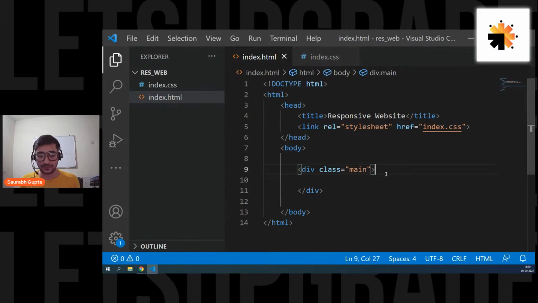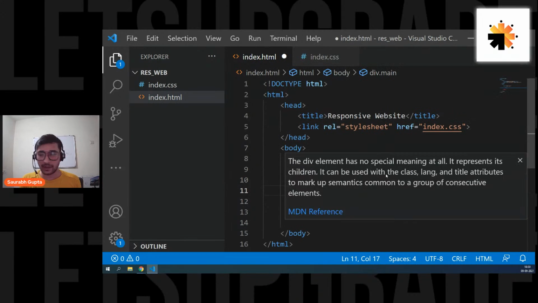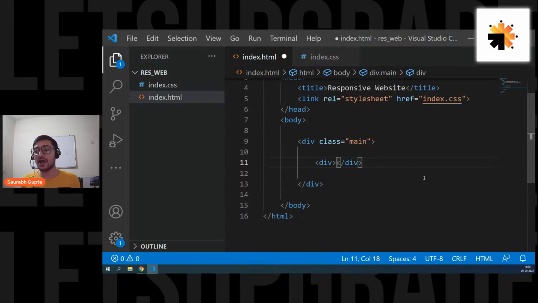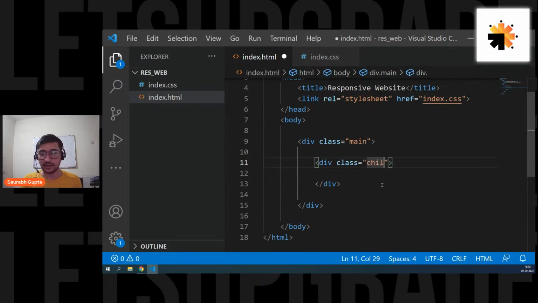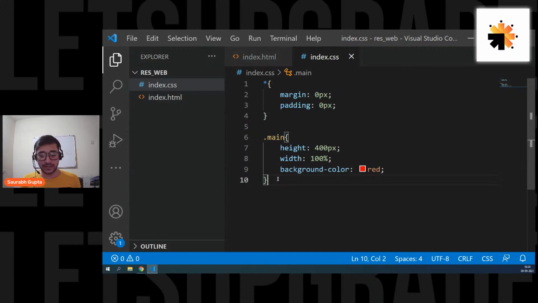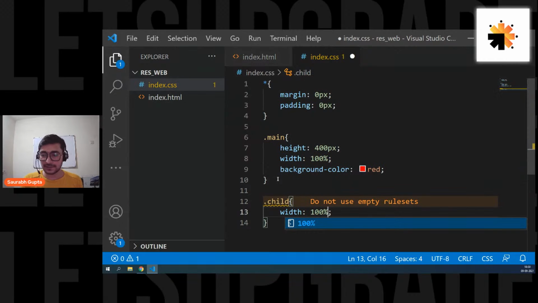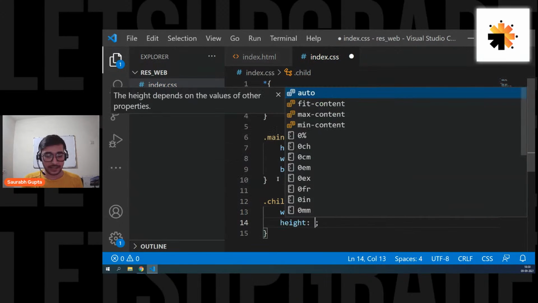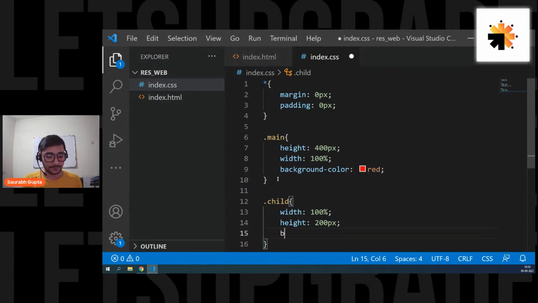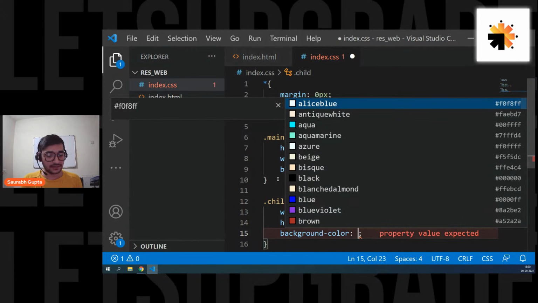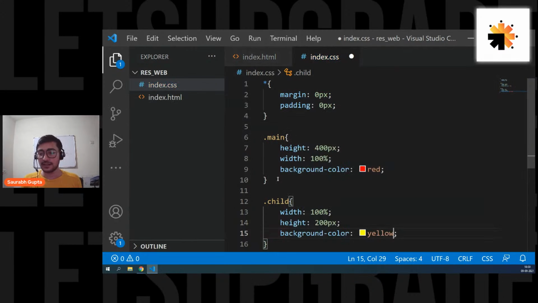Simple. For example, just to see it properly, let's create one more div inside main. So now we have a child inside main. Let's give it a div class, and call it child for now. Save it. For child, width 100%, height 200 pixels, and background color, let's say we give it yellow. So now this yellow one is the child.